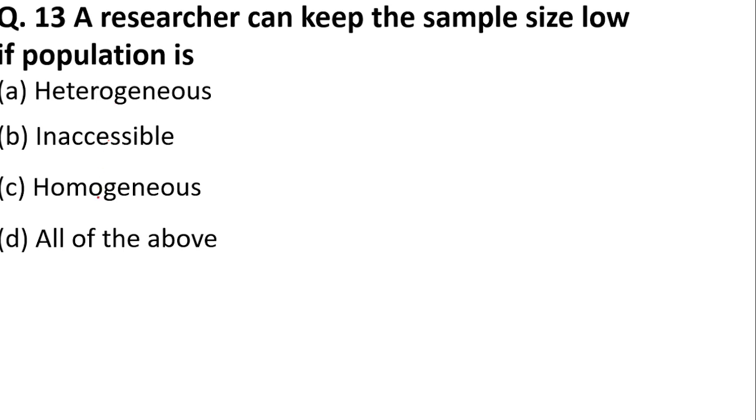Heterogeneous, inaccessible, homogeneous, or all of the above. The sample size can be taken low if the population is homogeneous, meaning the population is of the same type. If the population is homogeneous, the sample size can be low.